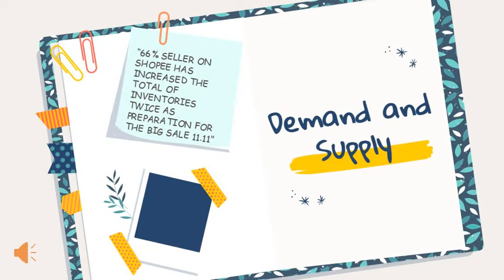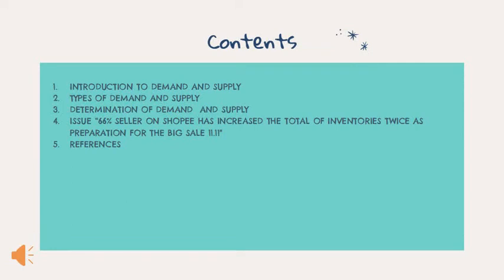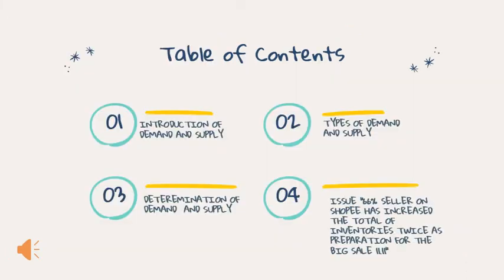Other than that, we are also going to discover one issue that I chose, which is why sellers on Shopee increased their inventory twice for the big sale on 11/11. As usual, these are the contents of this video. I will explain all of this, so keep calm and listen together.